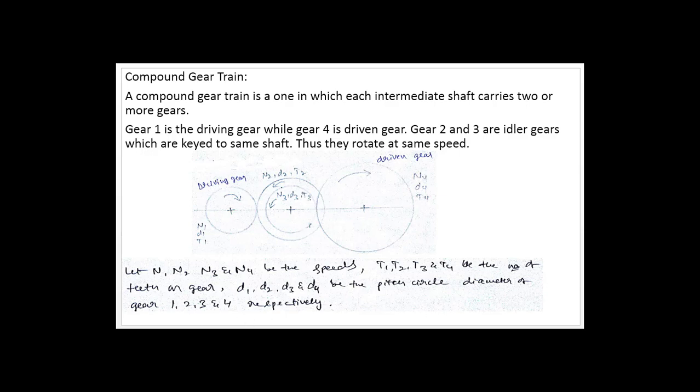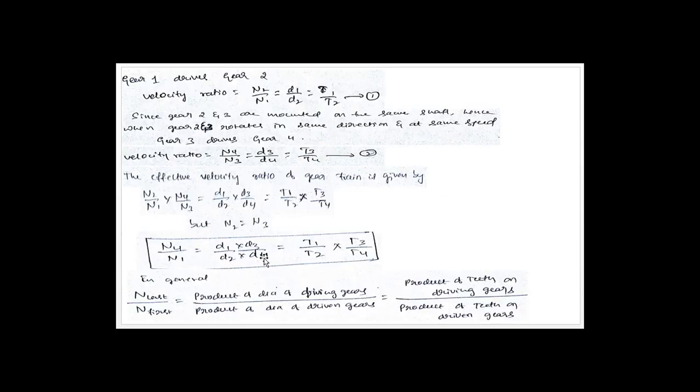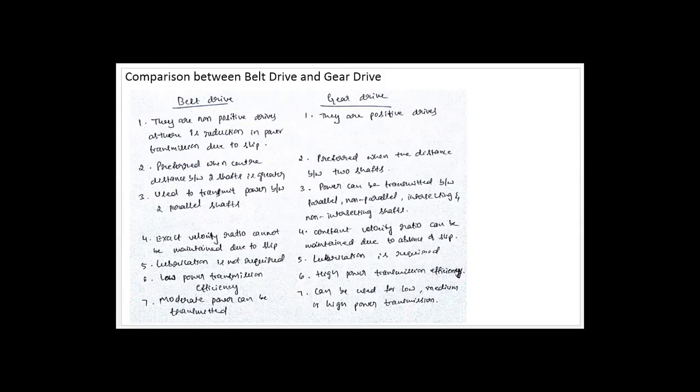So D2 and D4 are in the denominator, that is the product of diameters of driven gears, or the product of teeth on driving gears divided by the product of teeth on driven gears. So this is regarding the effective velocity ratio for compound gear trains. I think you can easily understand this. Next, let us move to the comparison between belt drives and gear drives, and we'll end with this.